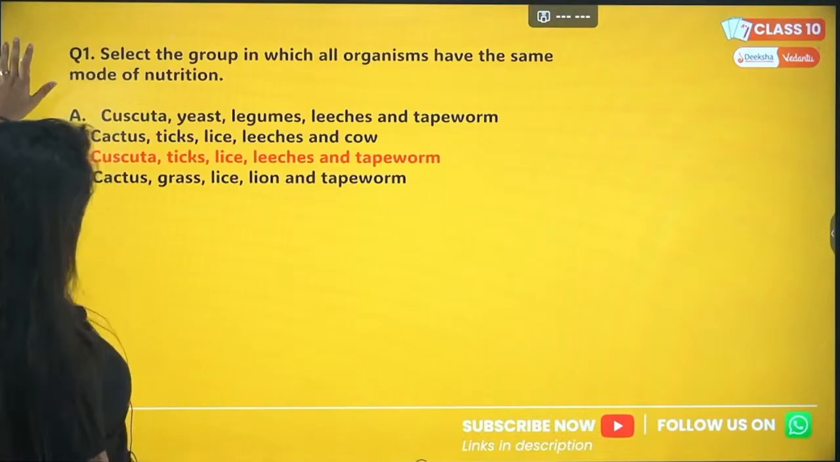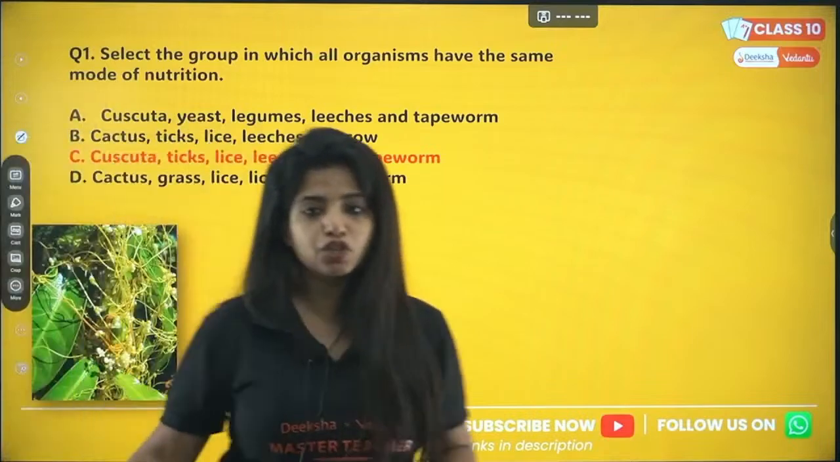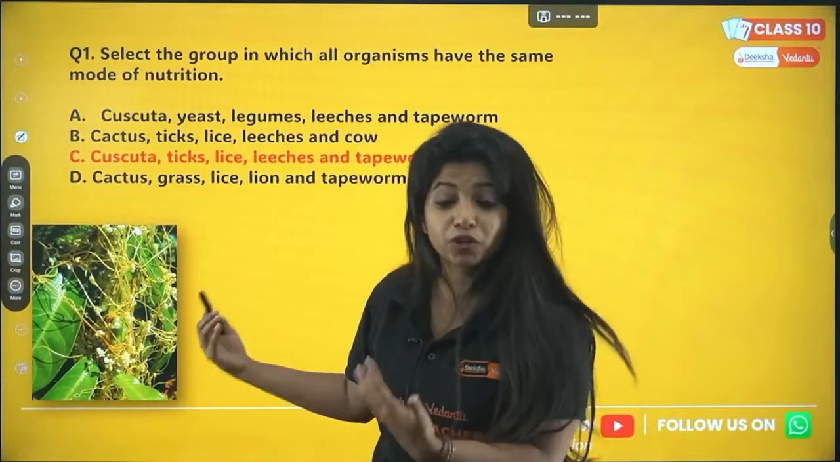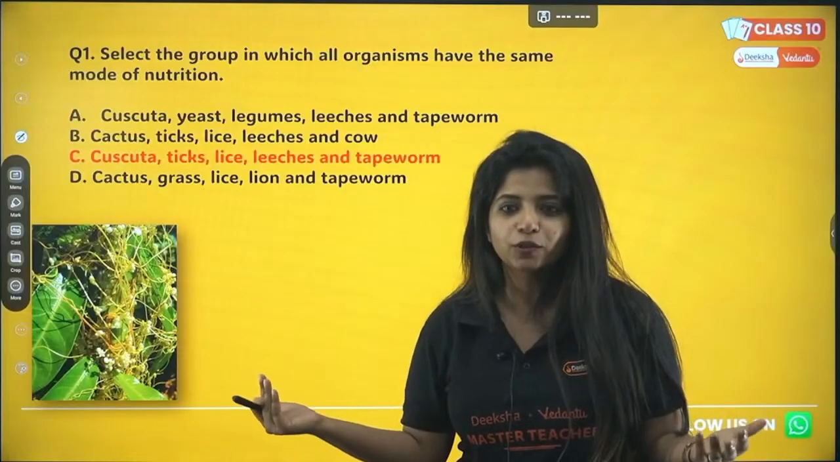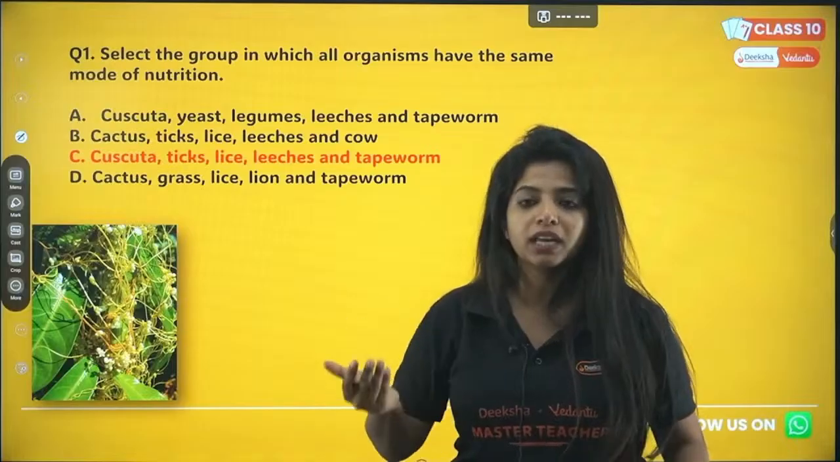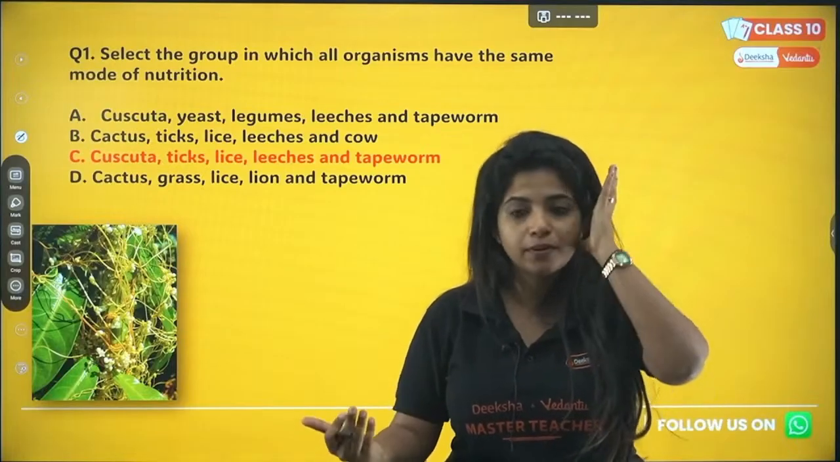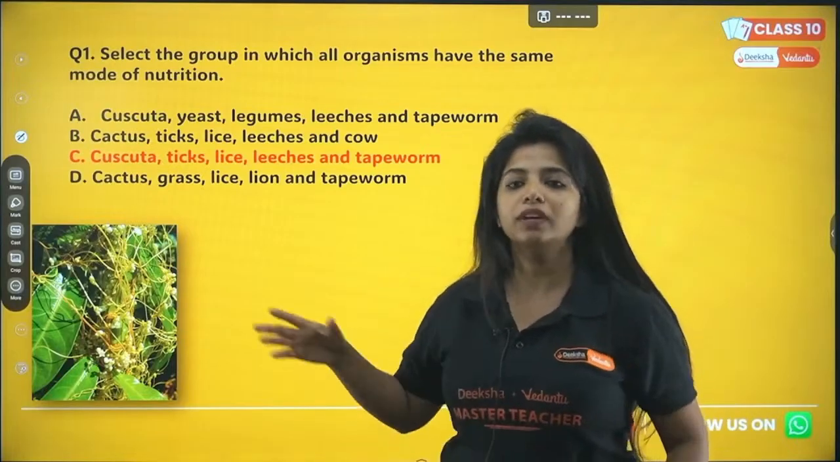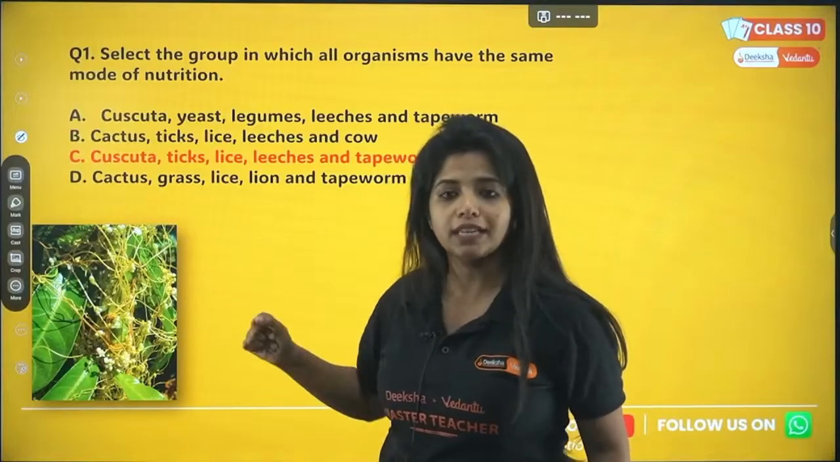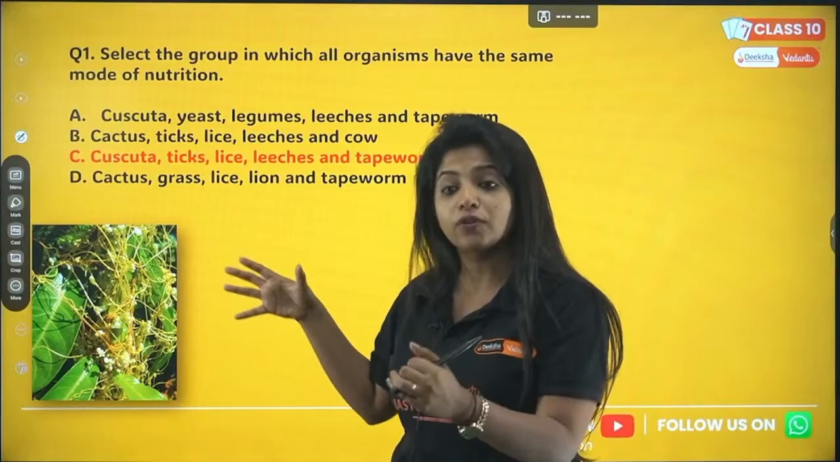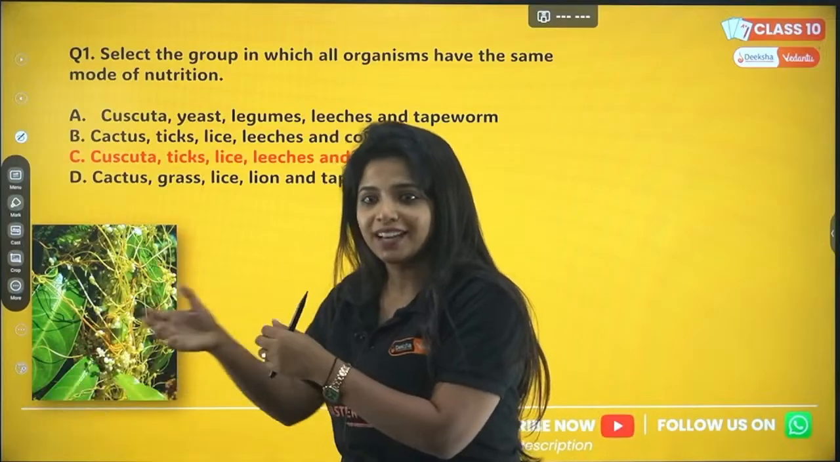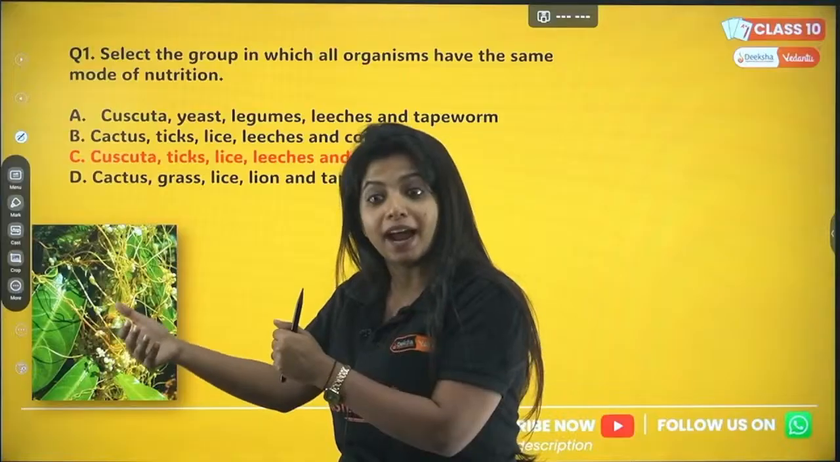And I have the pictures for all of them. So this is Cuscuta. The yellow thing that you see, they do not have chlorophyll in themselves. And plants usually have chlorophyll, right? And chlorophyll is very important for photosynthesis to happen, to prepare their own food. But over here, this plant does not have chlorophyll itself, which is why it cannot prepare food by itself. That's the sole reason it depends on the other plant for nutrition.